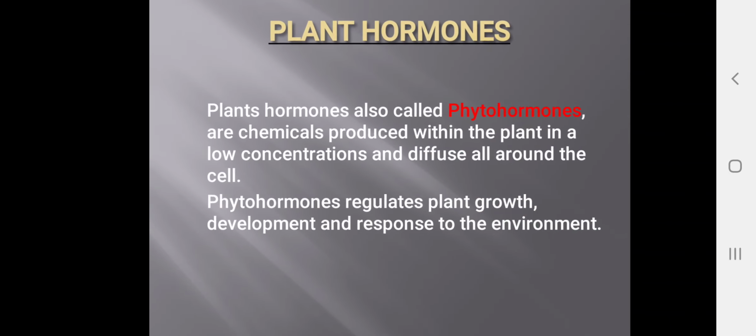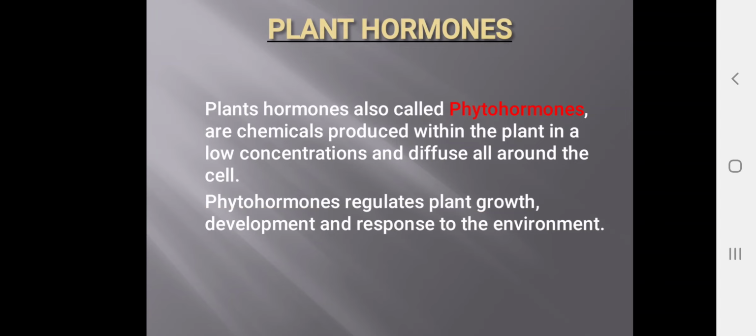Next we are having plant hormones. Plant hormones, also called phytohormones, are chemicals produced within the plants in a low concentration and diffuse all around the cells. The produced hormones will be supplied to each and every cell of the plant.